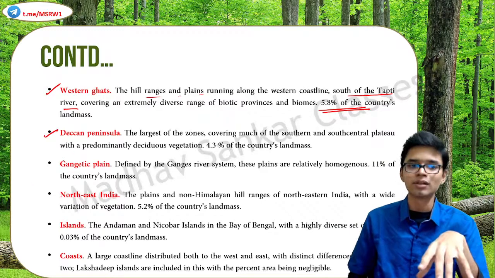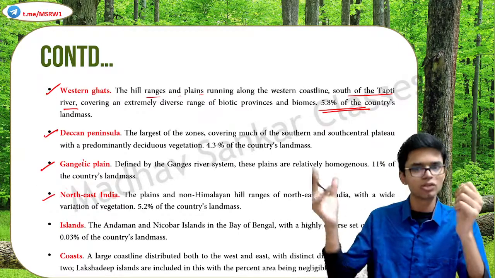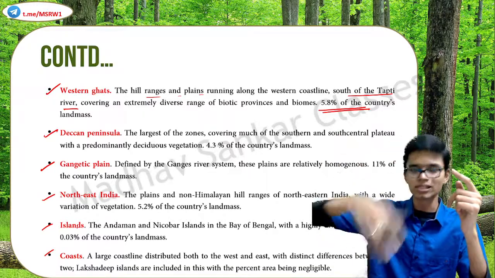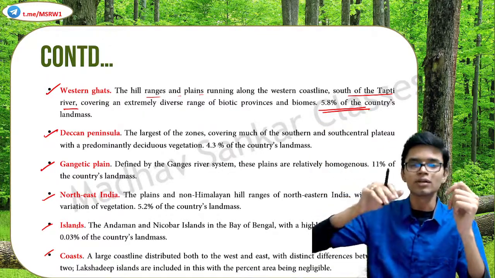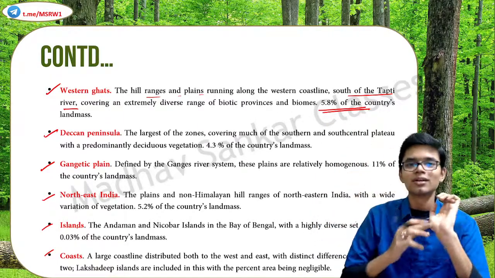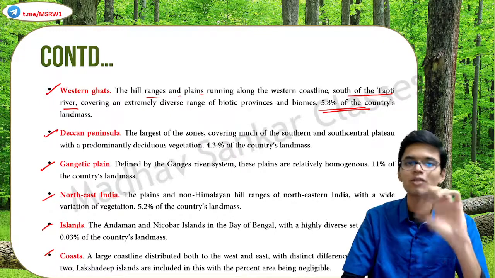Then Gangetic Plains, obviously. Northeastern India, huge diversity there also. Islands, Lakshadweep, Andaman and Nicobar. And coast, the entire coastal region of India, the Coromandel coast and the Konkan, the western coasts. All these together form the 10 biogeographical zones of the Indian subcontinent.